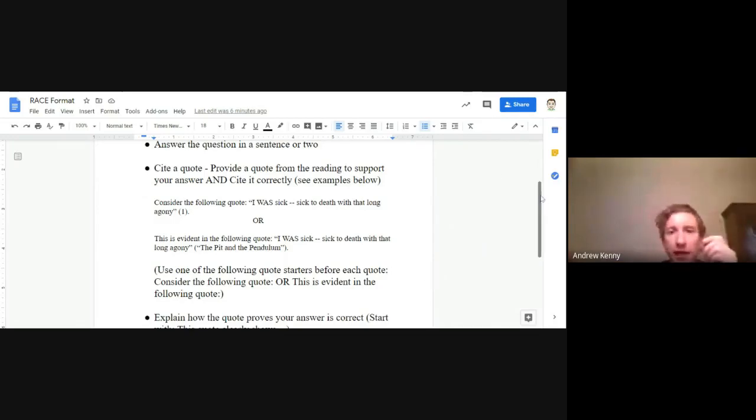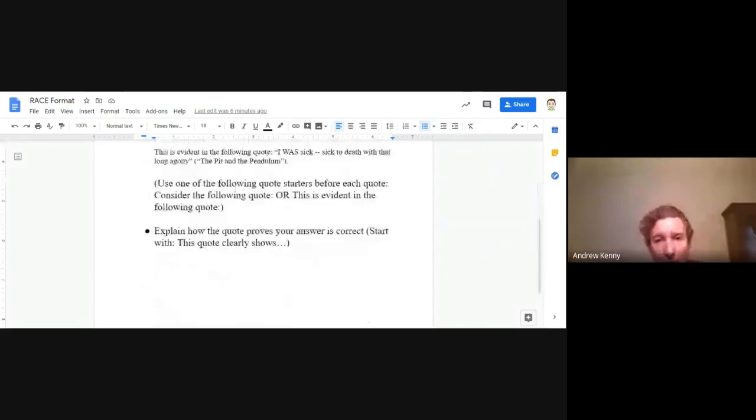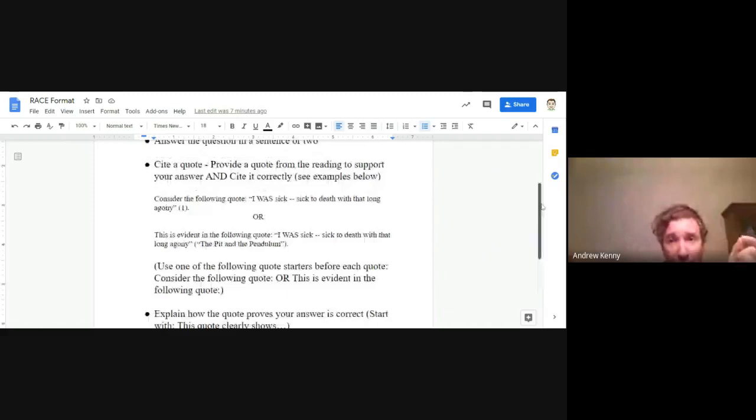And then after we have cited it correctly, then it's time to explain the quote. So you want to start with, this quote clearly shows. So in this case, I would say this quote clearly shows how fear severely affected the character, so much so that he felt sick to death. Period, and you're done with this. So again, analyze the text is simply following the RACE format.